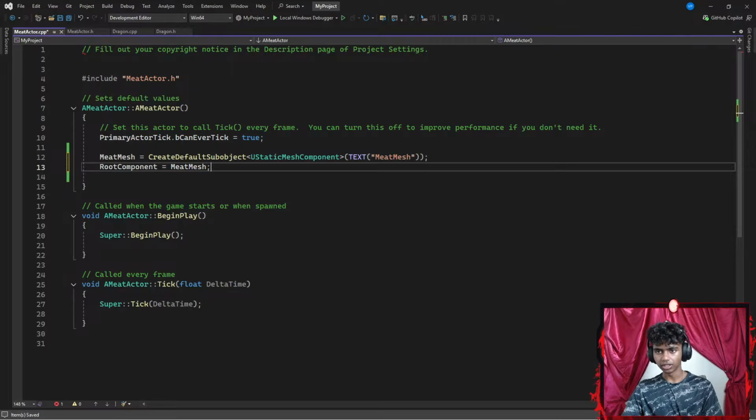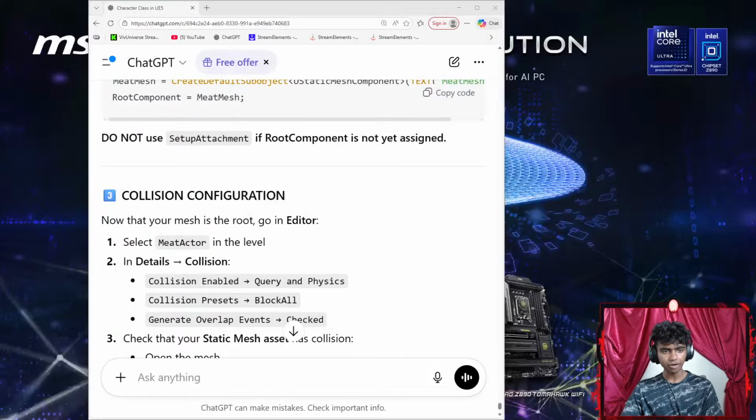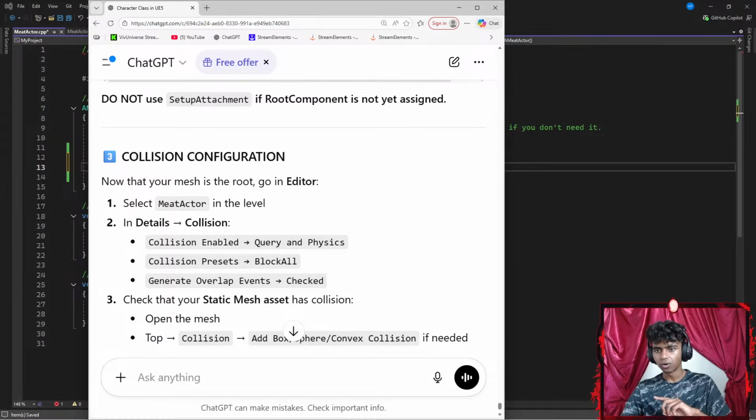Okay, ending with a semicolon. And then let's see what's the next thing. I'm pretty sure there was something like editor. So, okay, number 3, collision configuration.